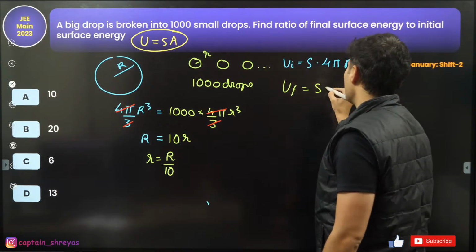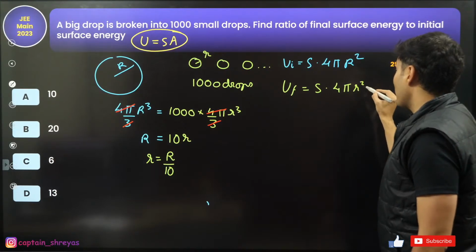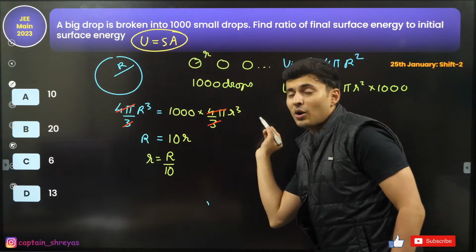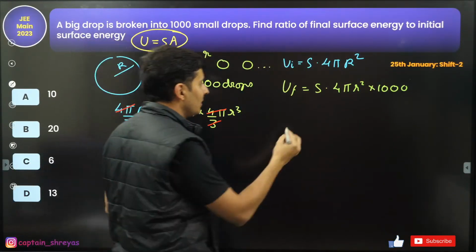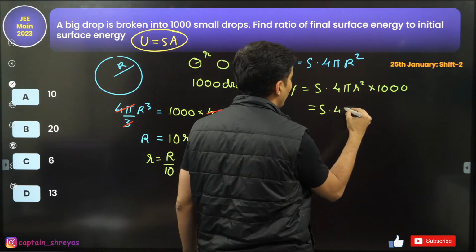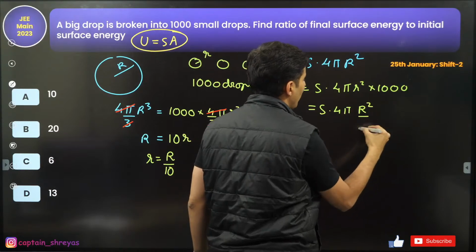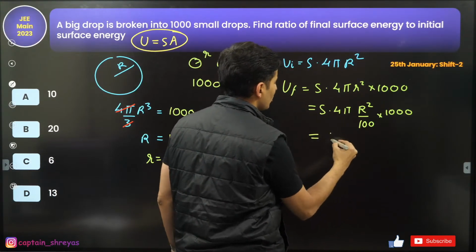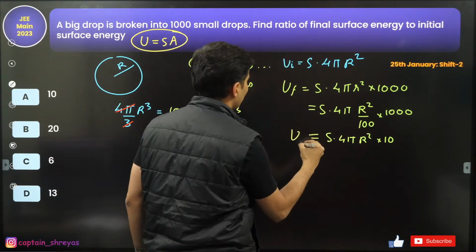Second time, finally, surface tension into area. Area is 4 pi small r square, but don't forget into 1,000. Why? Because there are 1,000 drops, so you have to multiply by 1,000. So just do the math. S into 4 pi small r, where small r is capital R by 10. So R square by 100 into 1,000, cancel this off. So it will be S into 4 pi R square into 10. So that is your final energy.